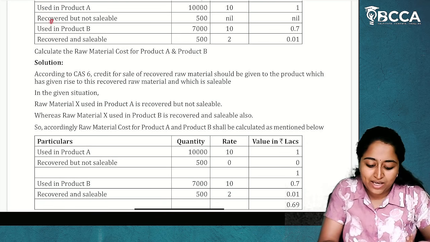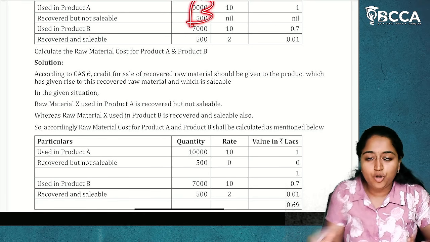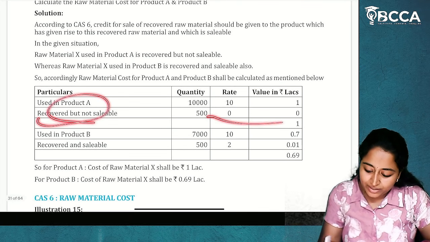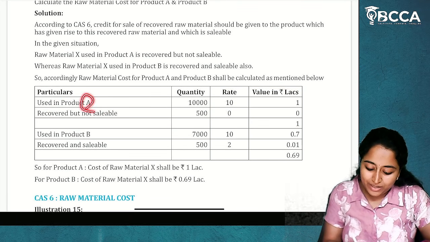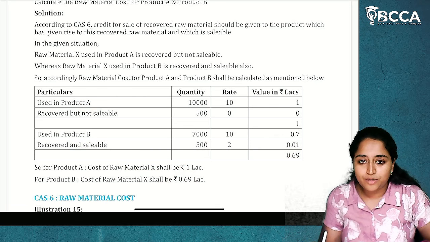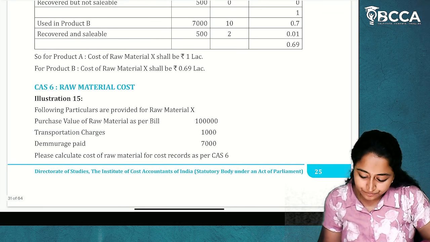Used in product A, recovered but not saleable. So whatever recoverable amount and product A amount is there, that is the entire raw material cost. Nothing is there to complicate here. So you'll bifurcate and write it. This is value of product A and this is value of product B. That's it. Cost of raw material is already given in the question. You just have to add it. I hope it is clear.